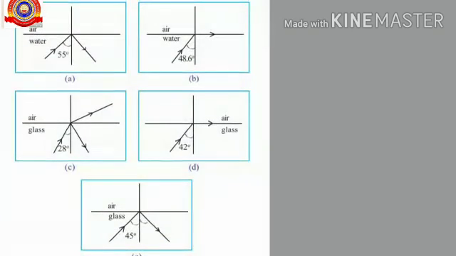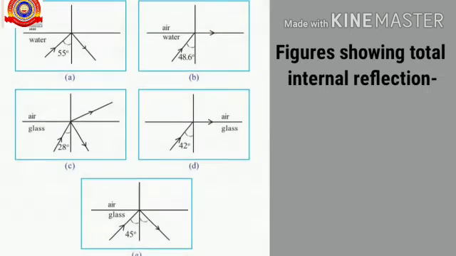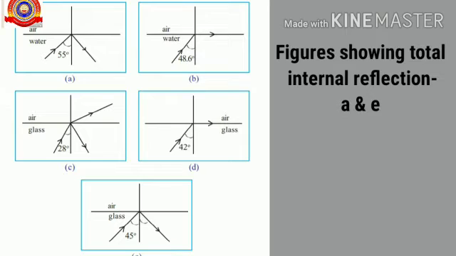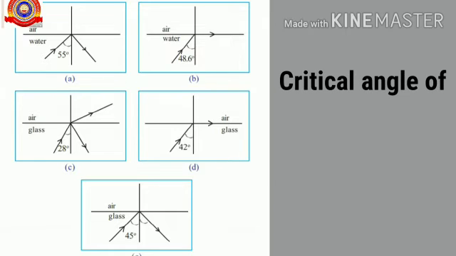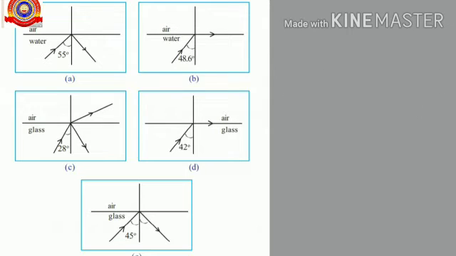Next, we are going to analyze the figures given here. Here you can see 5 figures. So the first question from the figures is, which are the figures that show total internal reflection? Yes, that is figure A and E. And the second one, what is the critical angle of glass? From the figure D, we can say that it is 42 degree.